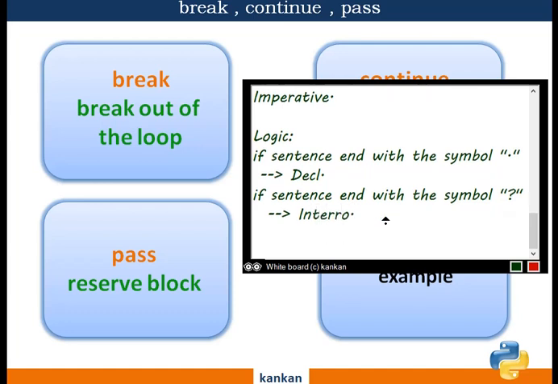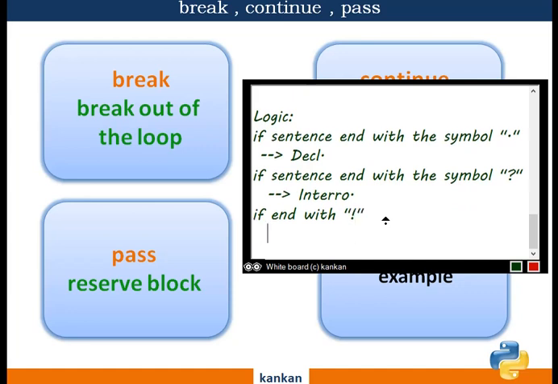And third, if the sentence ends with the exclamatory sign, then we can conclude that it is an imperative sentence.